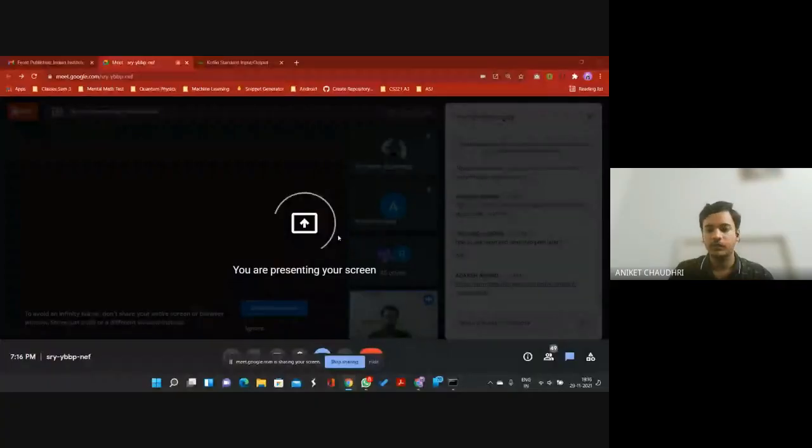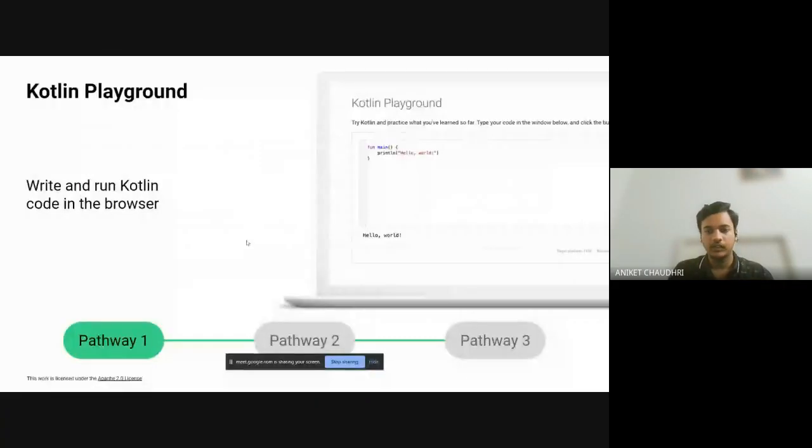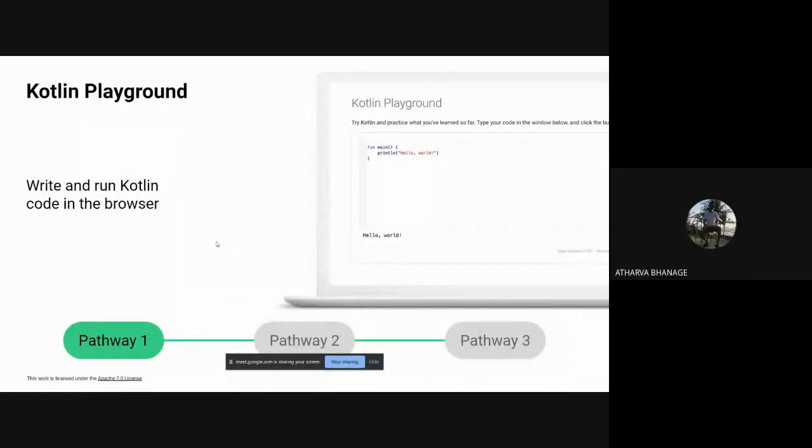Yeah, thank you, Atharv. That was really an amazing session on Kotlin. So let's continue on our program guides. I hope my screen is visible. Yes, Aniket. Okay, thank you.